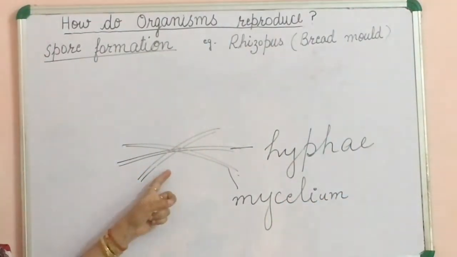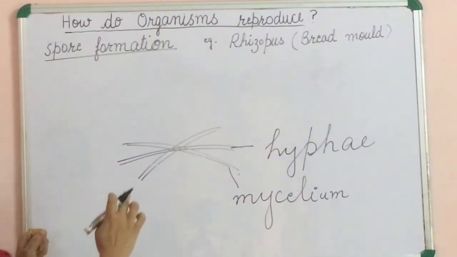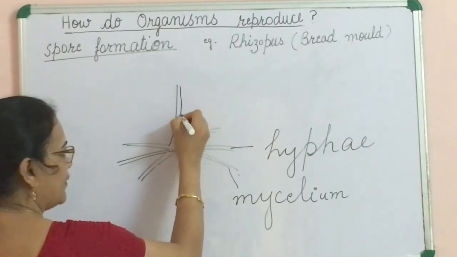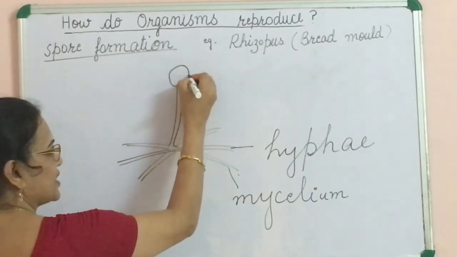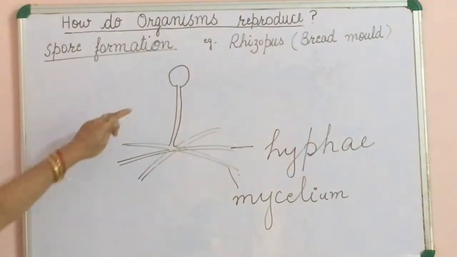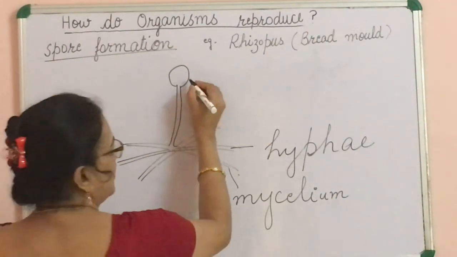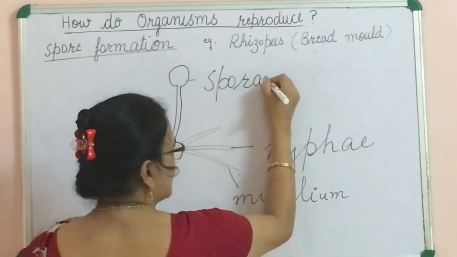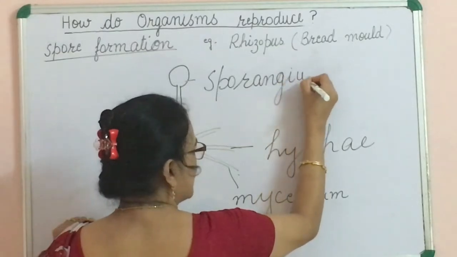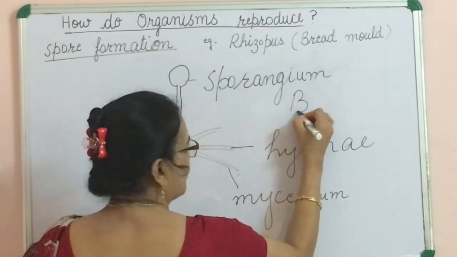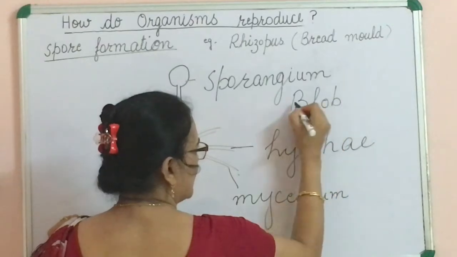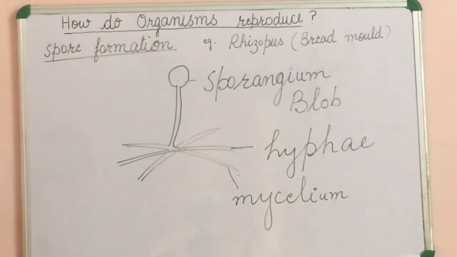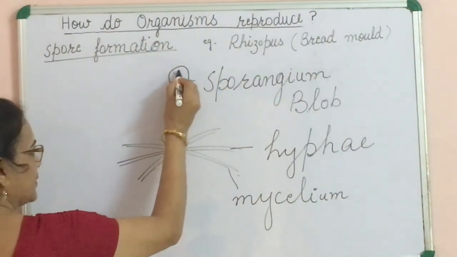Under favorable conditions, some of the hyphae grow vertically upward and form a sac-like or blob-like structure known as sporangium, sporangia for plural. In this sporangium, or blob-like structure, many spores are formed.